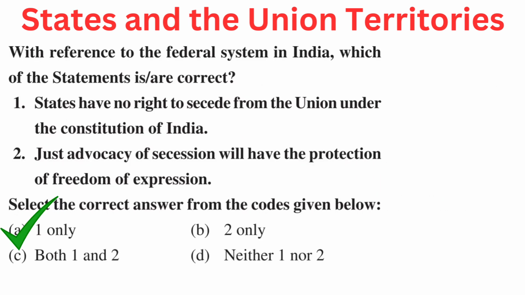Your question is: with reference to the federal system in India, which of the statements is or are correct? First, states have no right to secede from the union under the Constitution of India. Second, just advocacy of secession will have the protection of freedom of expression. Select the correct answer from the codes given below. A. 1 only, B. 2 only, C. both 1 and 2, or D. neither 1 nor 2. Right answer is A. 1 only. States have no right to secede from the union under the Constitution of India.